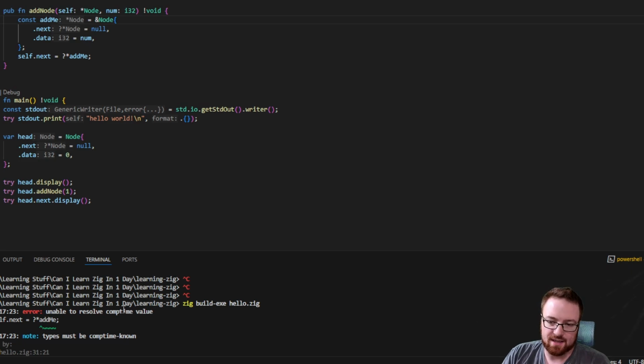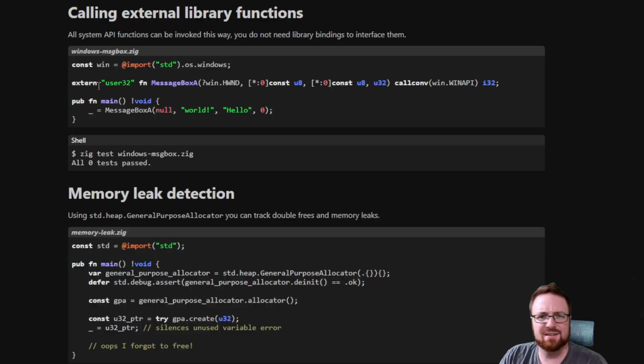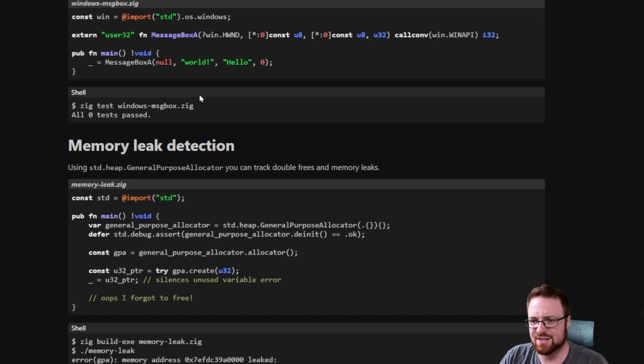Why is it saying comp time? I don't understand this. I'm going to find out, but it's not obvious. I hate reading instruction manuals, but I'm going to do it. This is for you guys.